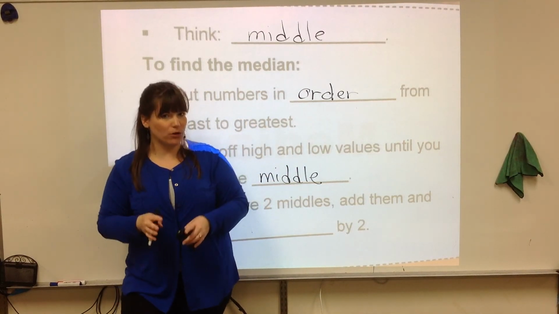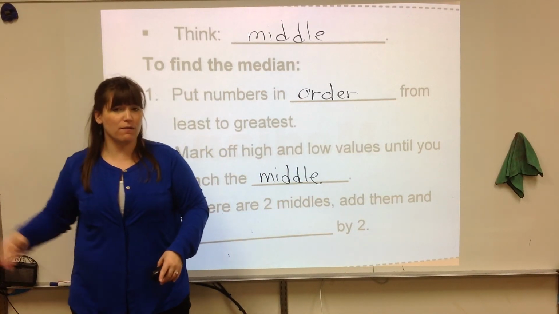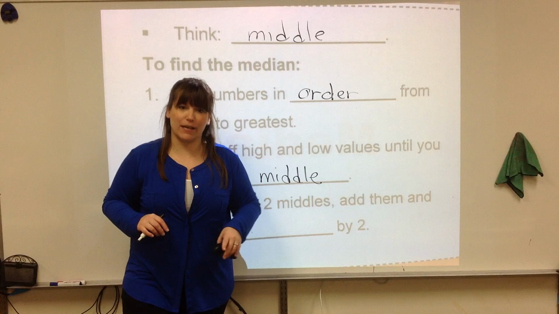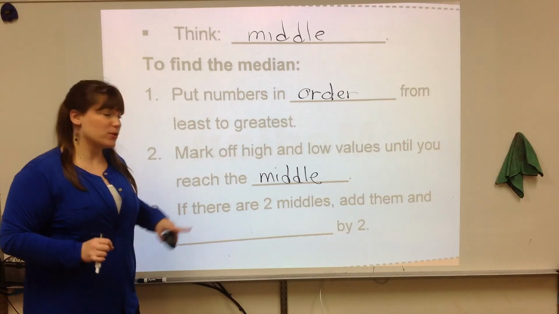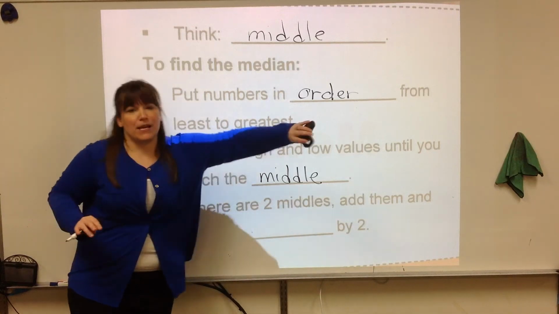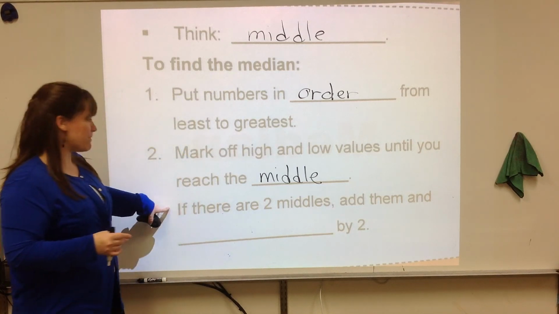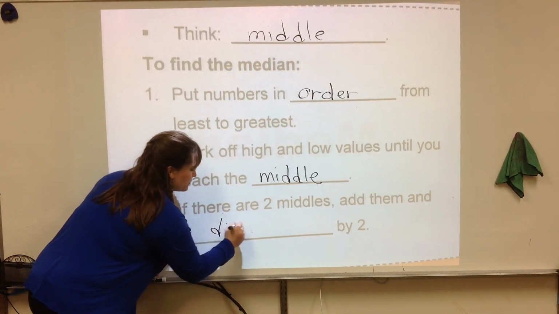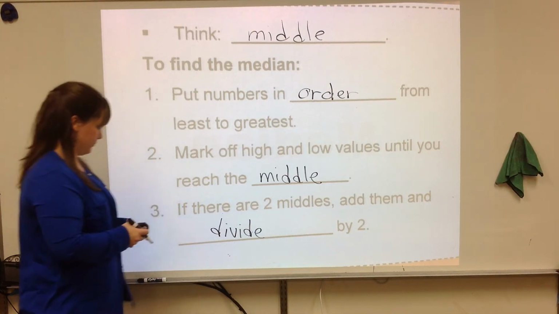It's easier when there's a smaller data set, but when there gets to be a large number, you want the same number of numbers on the right of the median as on the left-hand side of the median. Sometimes, when there are an even number of numbers, you're going to have two numbers that end up being in the middle. You'll have maybe 8 numbers on this side, 8 numbers on this side, and then 2. And you have to find the median of those two numbers. If there are two middles, you have to add them up and divide by 2. And this is actually finding the mean or average of those two numbers.